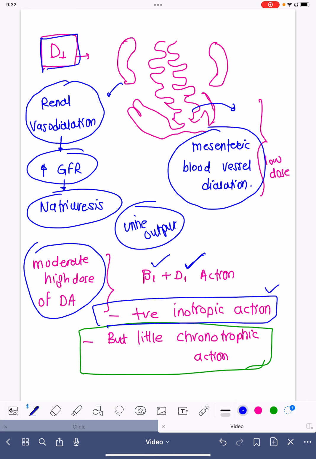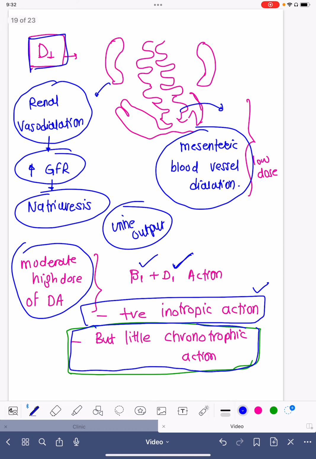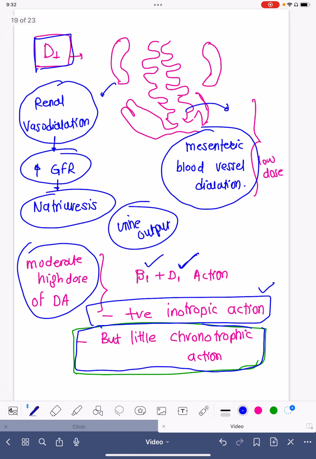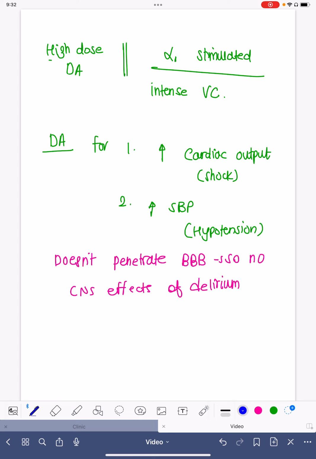So this positive inotropic activity of dopamine can be used to increase the systolic blood pressure, and it can also cause renal vasodilation, and help to have a good urinary output. And it has little chronotropic activity, so at lesser or moderately high dosage the chances of arrhythmia will be lesser, but at high dose definitely tachycardia, SVT, VT, VFib, these problems can be there, because there will be significantly increased beta 1 stimulation, so there will be tachycardia.